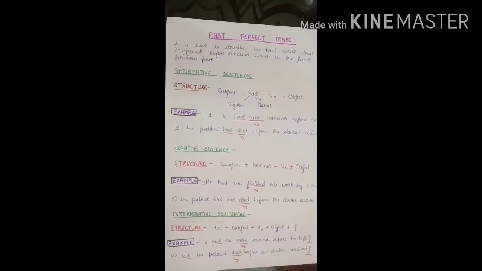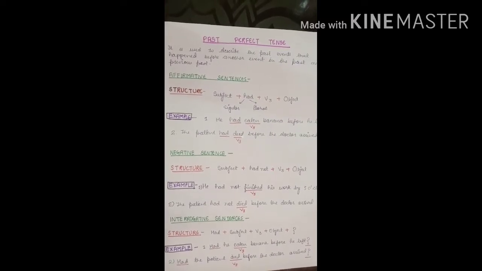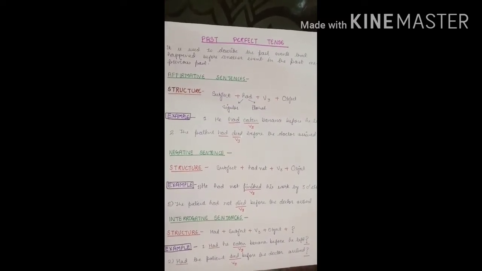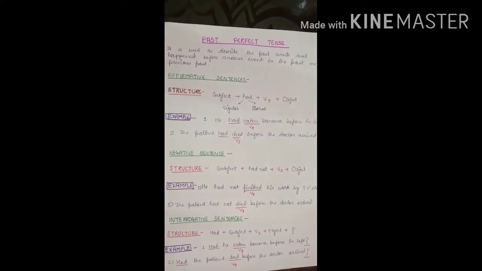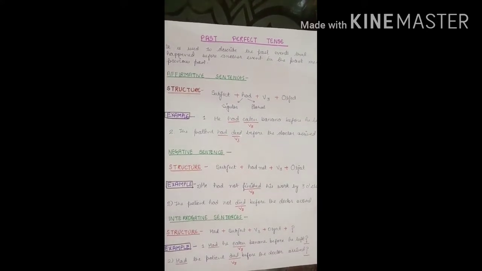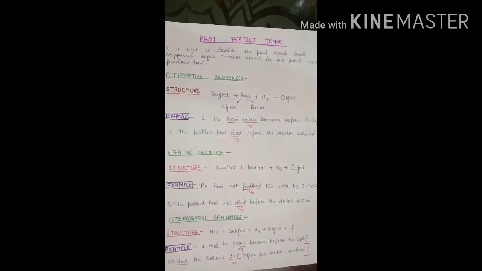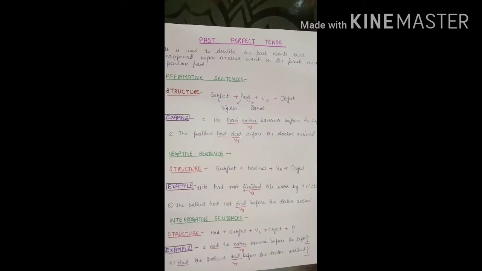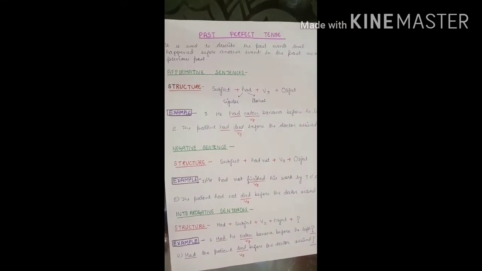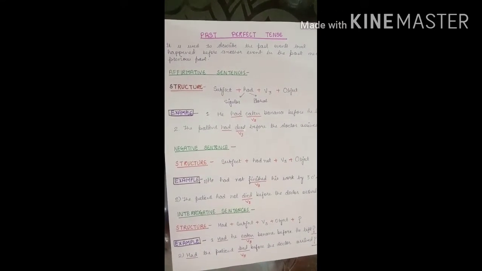There are four kinds of past tense: simple past, past continuous, past perfect, and past perfect continuous. I have explained the first two kinds in my previous video. In this video, I am going to explain past perfect tense and past perfect continuous tense. So let's get started. Past perfect tense.